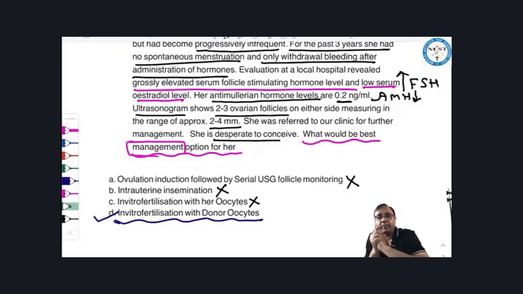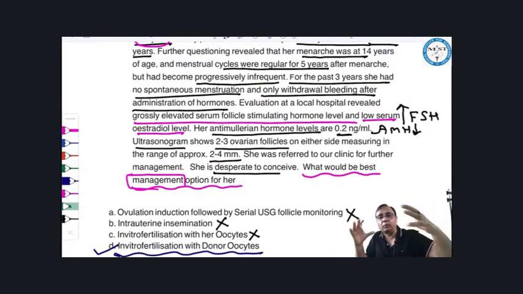Now you tell me, IVF with her own oocytes can be done in tubal block. If there is an MCQ like this where the examiner is cooking up a story for tubal block, the most common cause for tubal block is PID. Another cause is endometriosis.